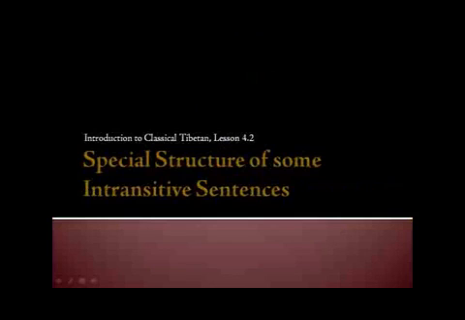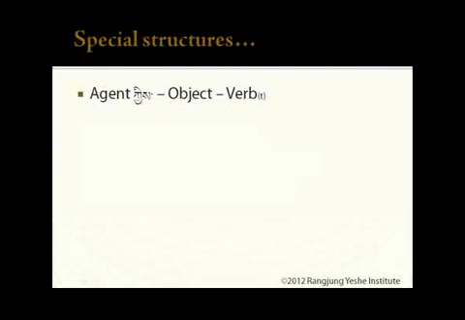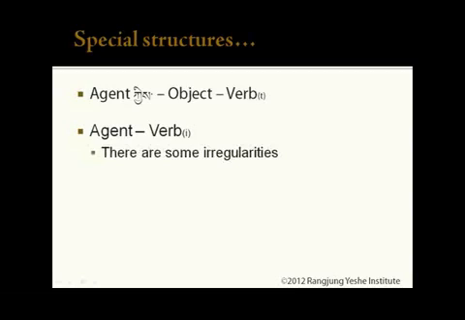Introduction to Classical Tibetan, Lesson 4-2. The special structure of some intransitive sentences. In general, transitive verbs have an object marked by an agentive particle and a direct object. And before, we learned that intransitive verbs usually have a subject that is not marked by a particle and no direct object, because intransitive verbs do not involve an agent acting on a separate object. However, there are some special cases where sentences with intransitive verbs have slightly different structures.